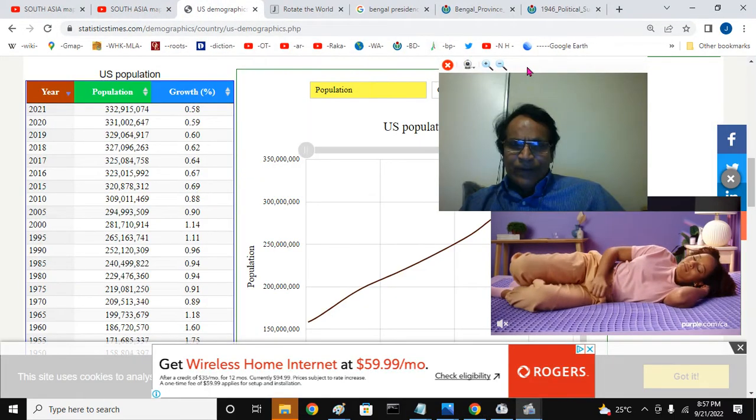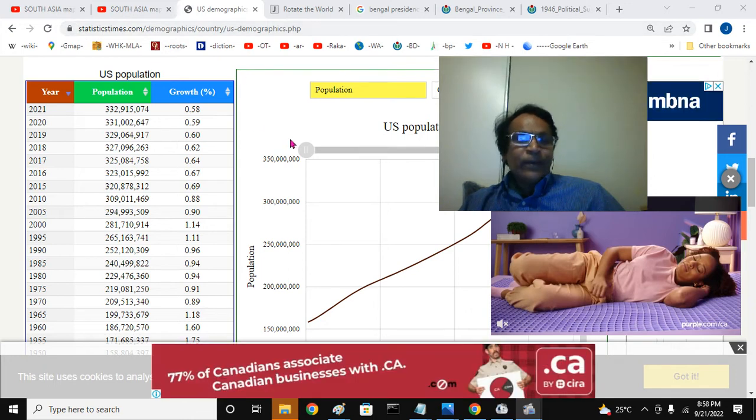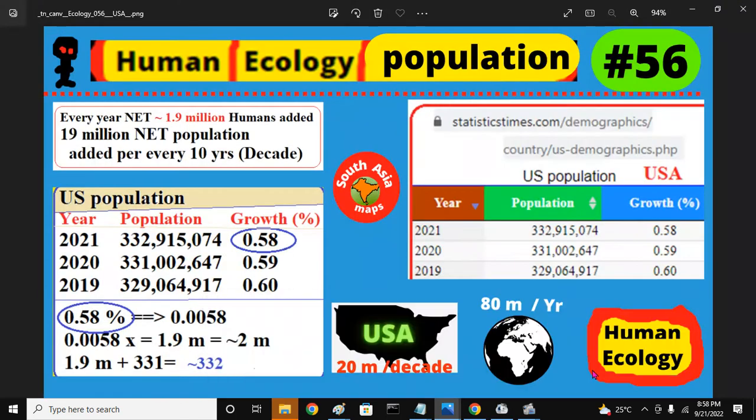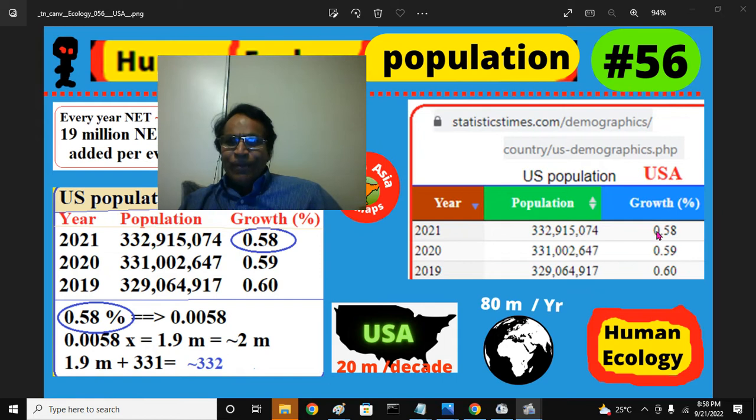You go to this particular site, statistics times, and pick a country you want. I picked United States. Here you remember the years and population and growth: 0.58, the overall yearly population increase growth, 0.58, 0.59. Based upon that, we did our calculation. I will go through the calculation so that it is very clear to you how I got there. So in 2020, 331 million people lived. In 2021, 332 million people lived, a growth of